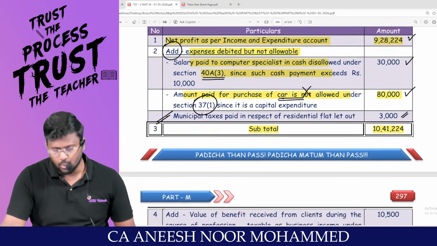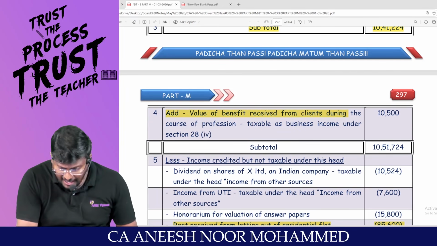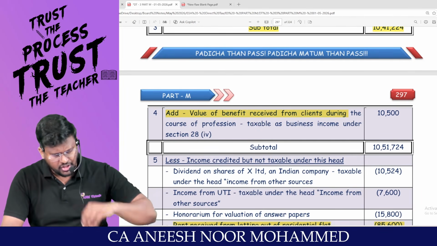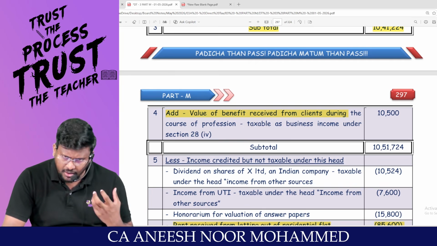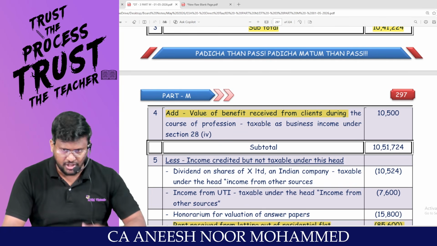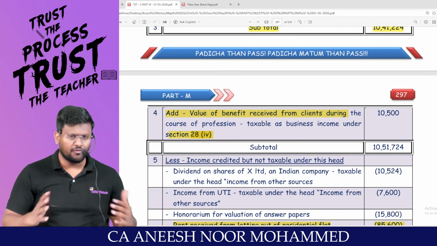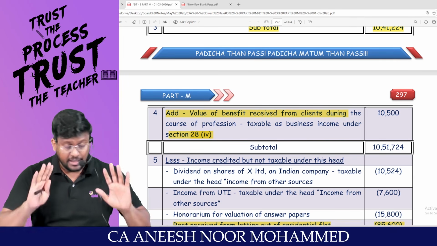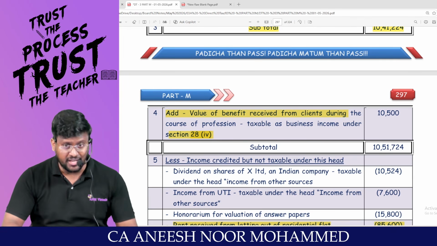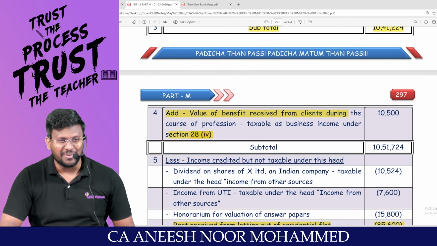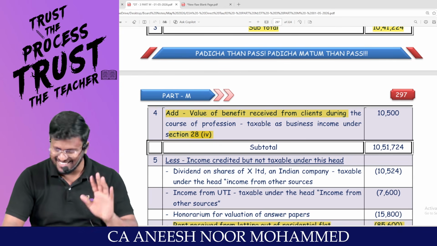You will be getting subtotal. Add value of benefits. Because of your business or profession, have you got any gift or benefit? Should be taxable under the head PGBP under Section 28 clause 4. If you are not confident with the clause, write 28. If you are not confident with 28, write as per the provisions of Income Tax Act. That's it, the same way you write as per the provisions of Companies Act 2013.